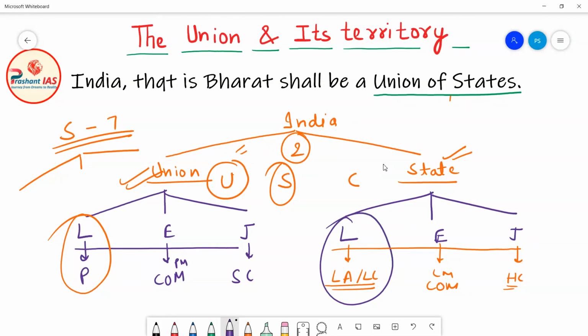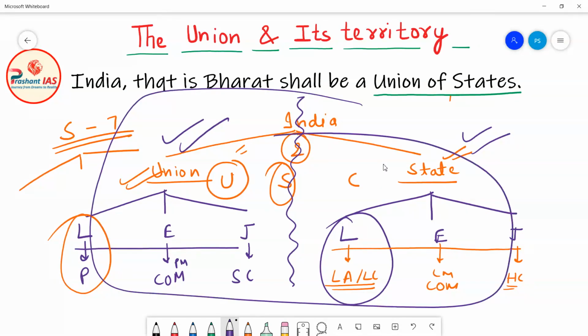So this simply means that there is a clear cut division of power between the union and state governments, and there is a similar type of machinery at the union and state level. This is the basic design of India, and this design is described by the term union of states.